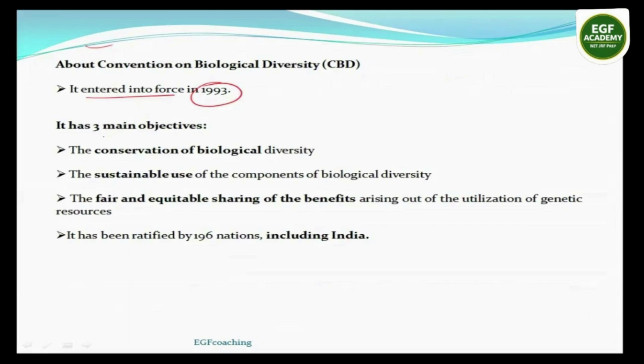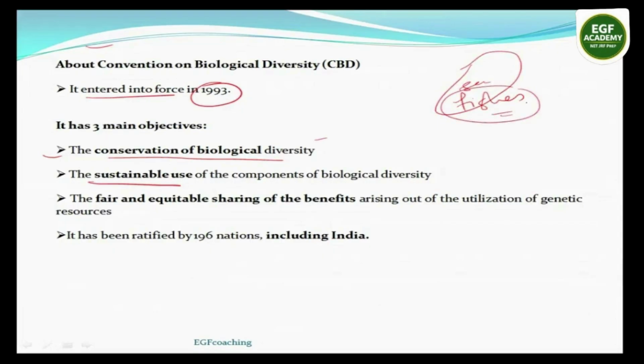It has three objectives. First is conservation of biological diversity, means protecting diversity of any area, which includes plants, animals, birds, and all the other species. Second is sustainable use of resources. Suppose this is coastal area and fishes are found here. We will use those fishes, means fishery will be there for commercial use, but that should be sustainable. It should not be overexploited that fish species become extinct from there. So biodiversity has to be used sustainably.